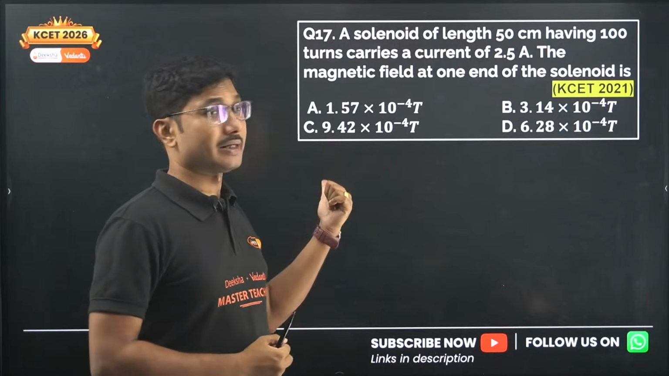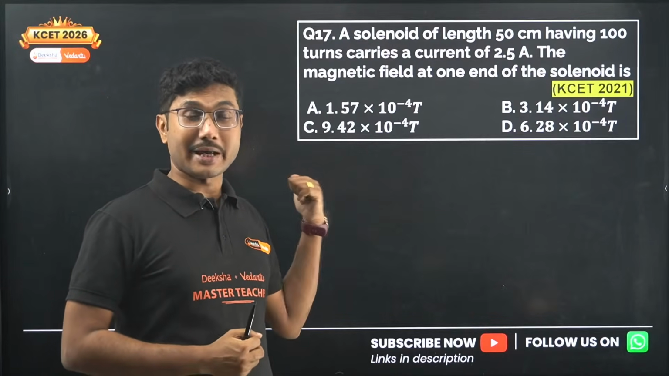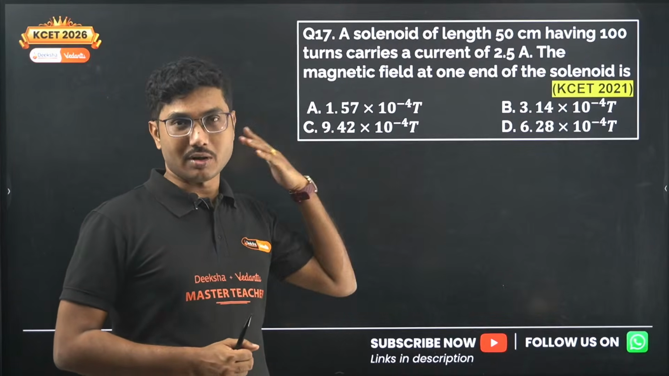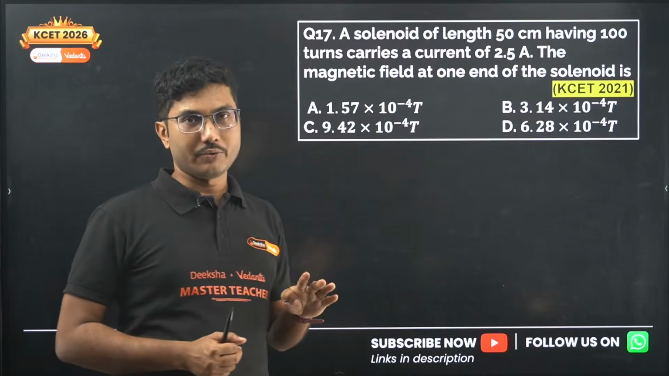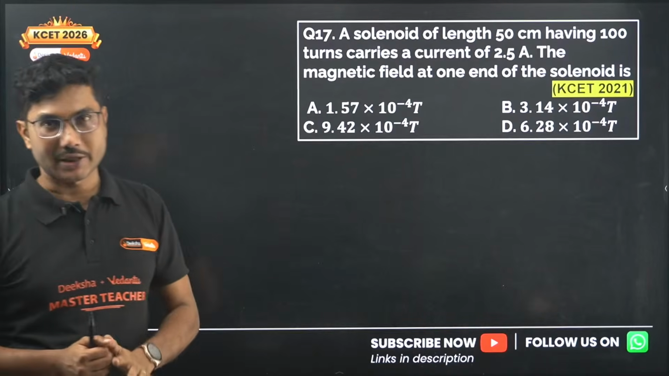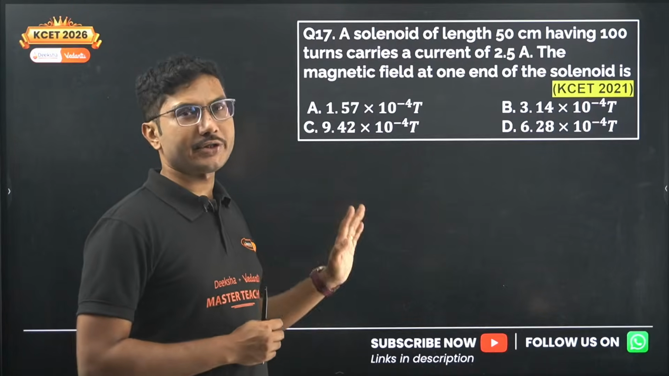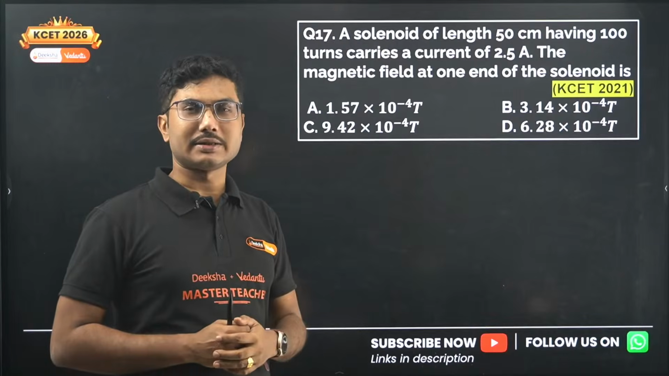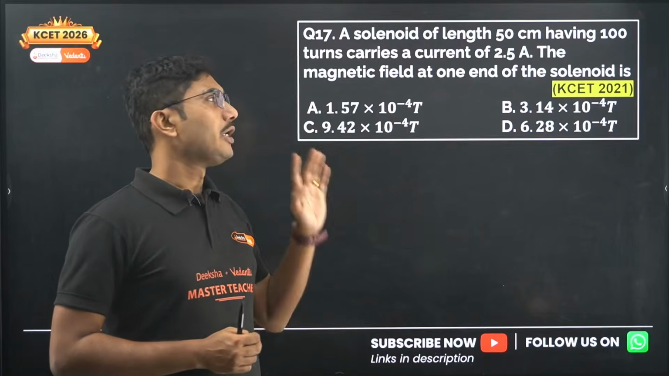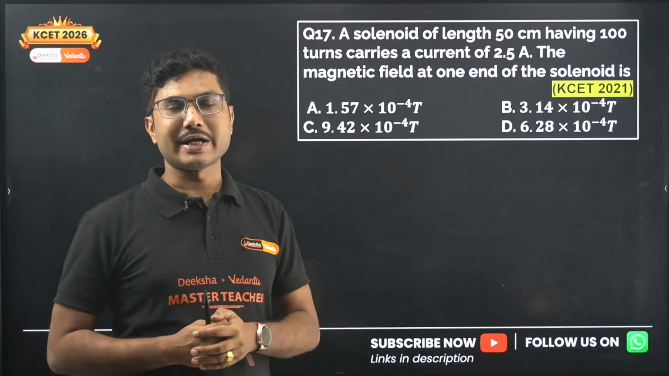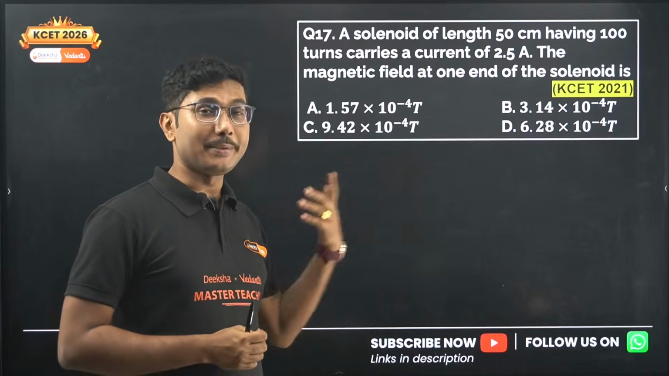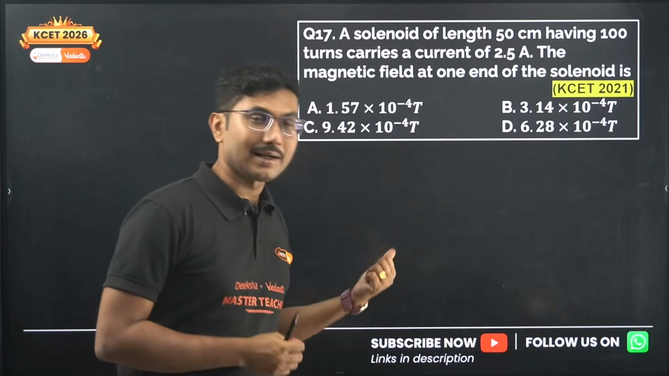For example, this chapter, moving charges and magnetism, the average number of questions over all the years is 4. In 2025, 5 questions came, but the average throughout the last 6-7 years is 4. So you can expect at least 4 questions from this chapter, and maybe a 5th question might come from this chapter as well.